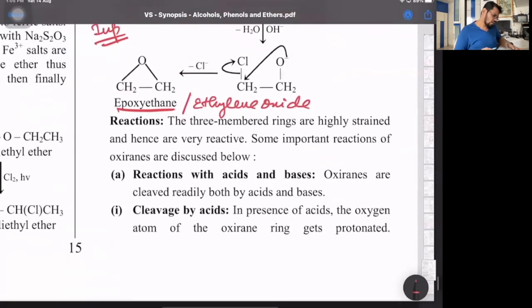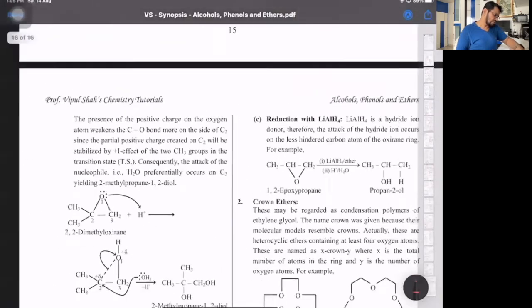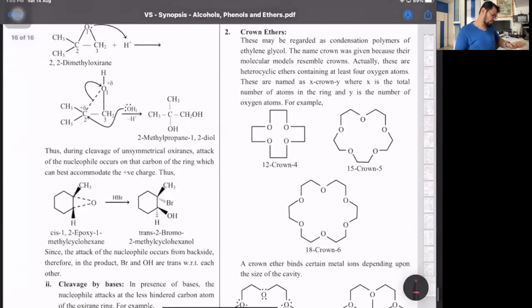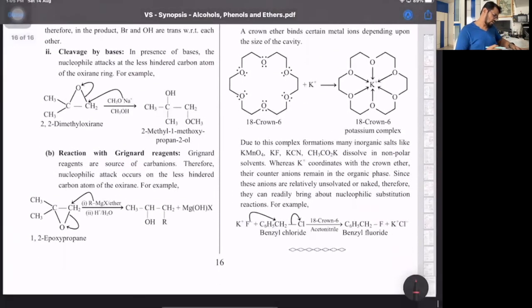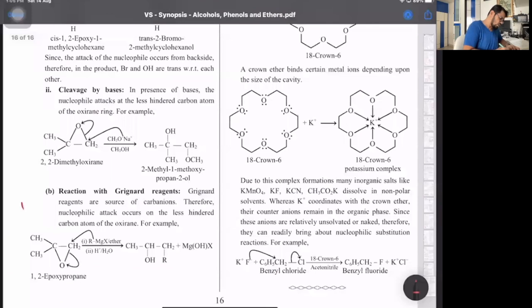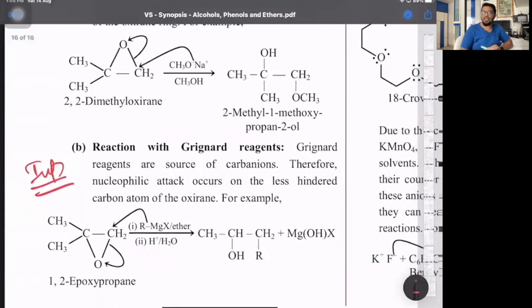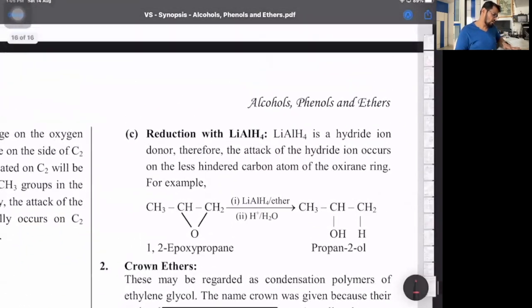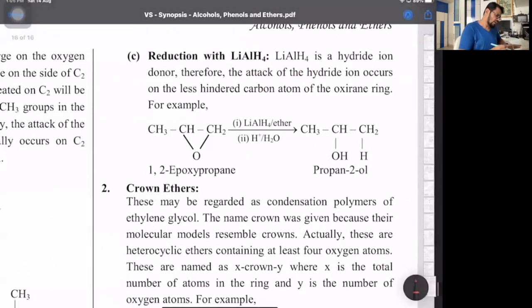Then with acids and bases, the cleavage part is there. You don't need to know that. No, we don't have anything of this. This entire part is not there. With Grignard, yes, that's important. I discussed with you the reaction with Grignard. Otherwise, the other reactions, don't bother, where it forms the respective alcohol. Then reduction, we don't have this part.